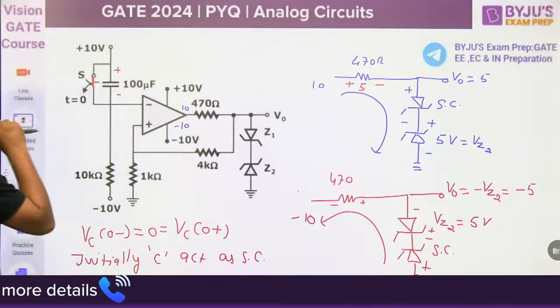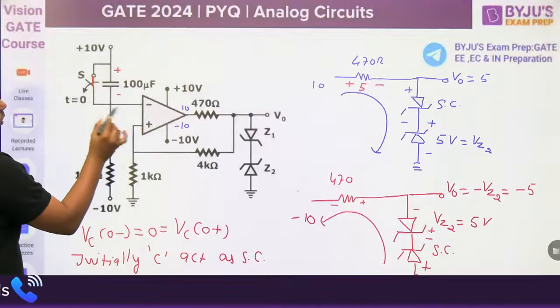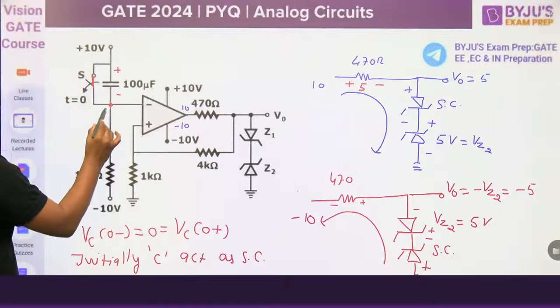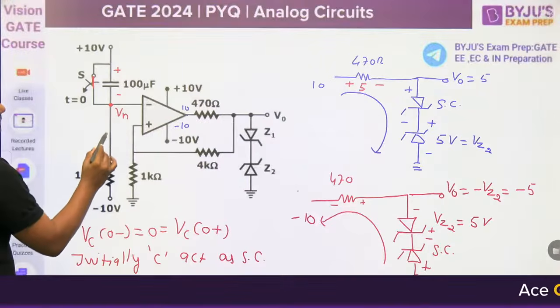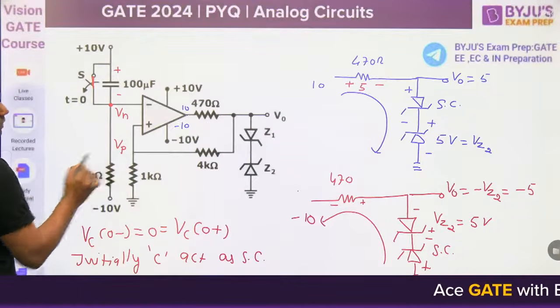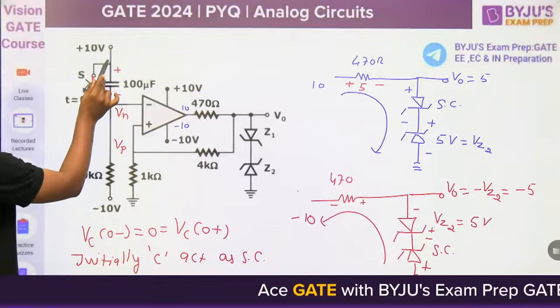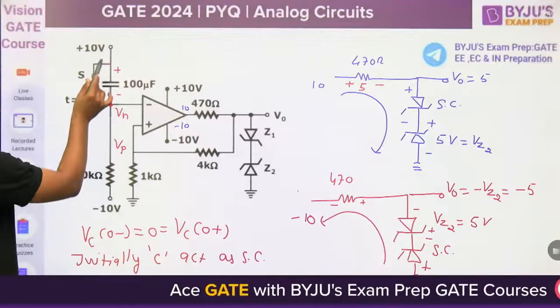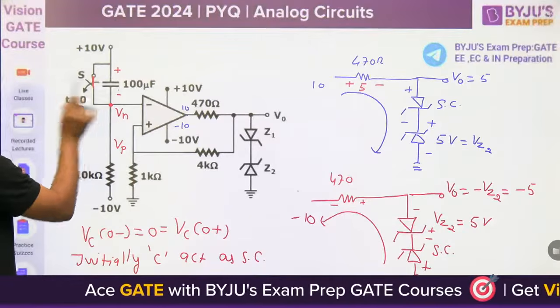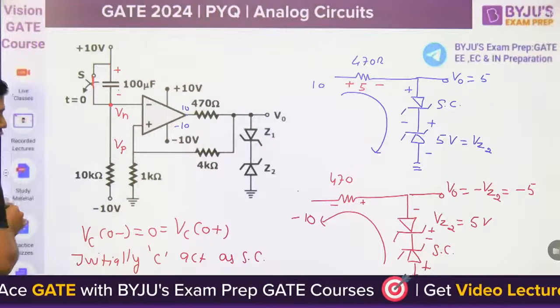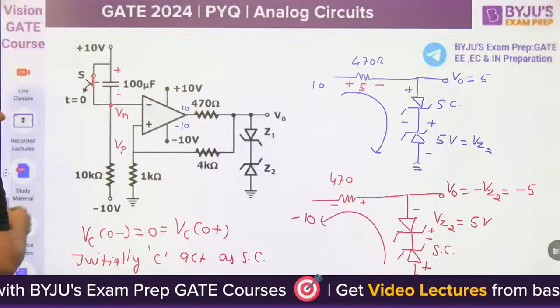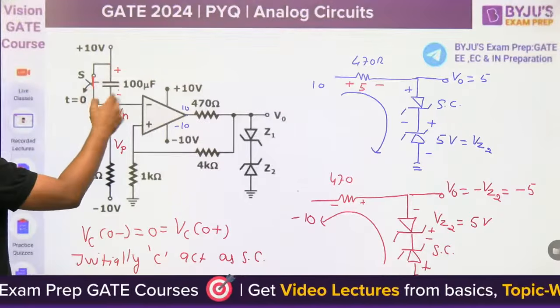When capacitor acts as short circuit, what is the voltage at this terminal? For example, this is the VN, negative terminal voltage, or this is the VP, positive terminal voltage. Then this is 10 volt. Because of this short circuit, this is the 10. When the switch is closed exactly at this point, capacitor acts as short circuit, this is 10 volt. And guys, remember, if it is 10 volt, this is a very high voltage.